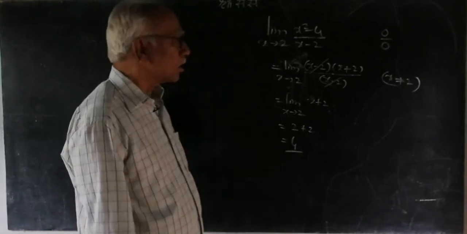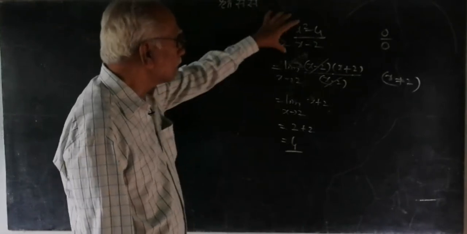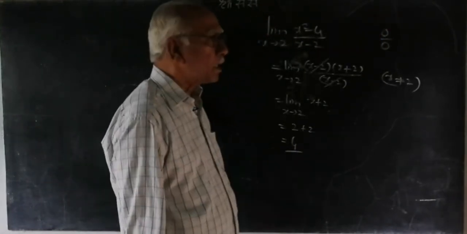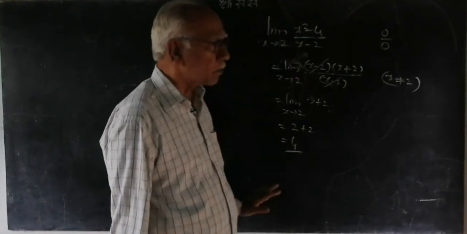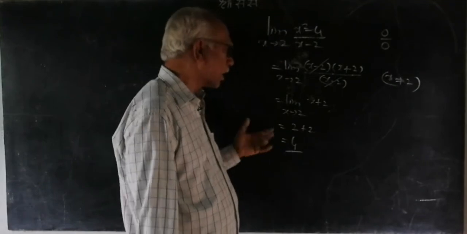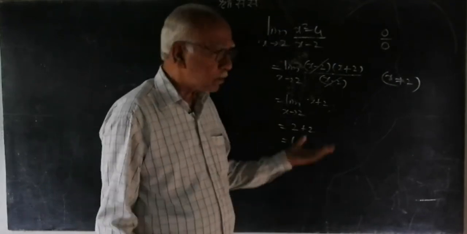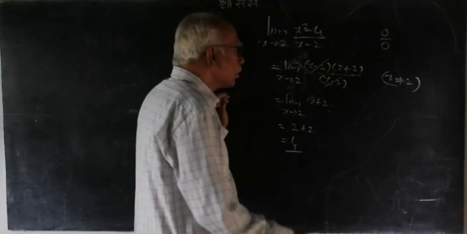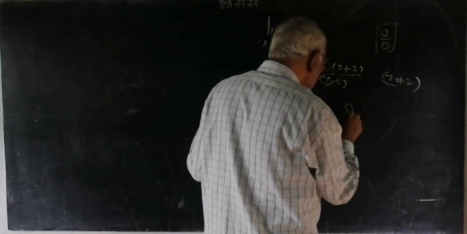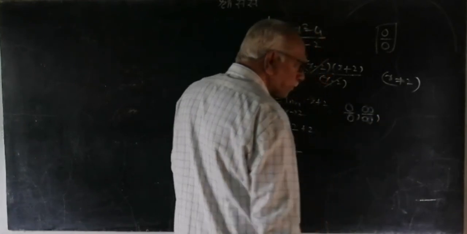But actually it is not finding the limit, it is removing the point of discontinuity, and this particular concept is known as indeterminate form. Whenever we have an indeterminate form, there are different methods by which you can find the limit. After learning differentiation, L'Hospital's rule is also one of the methods. Which are these indeterminate forms? 0 by 0, or infinity by infinity.